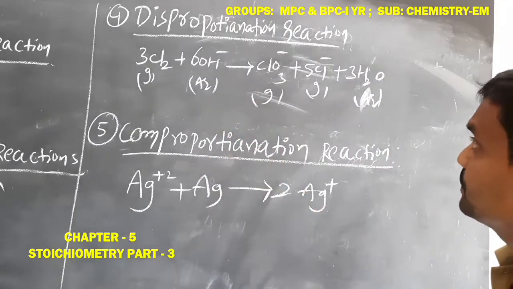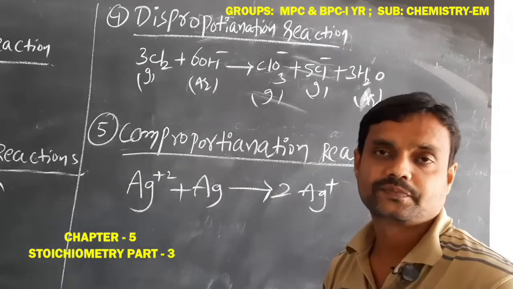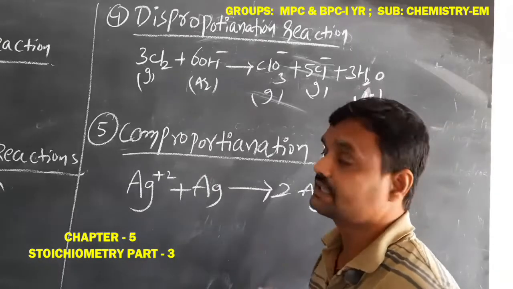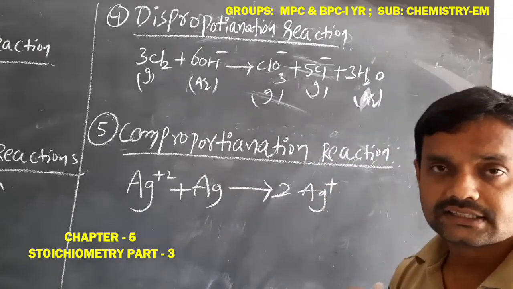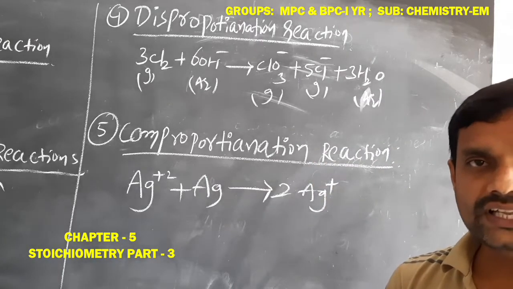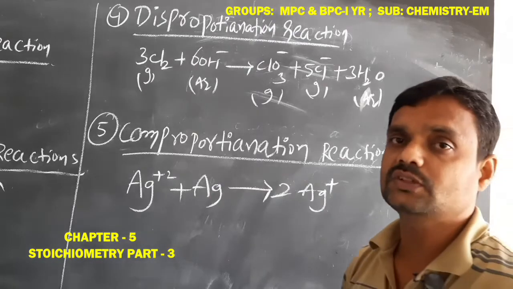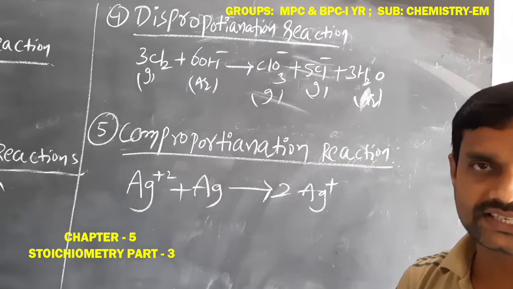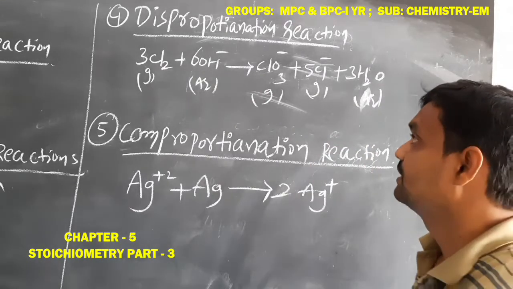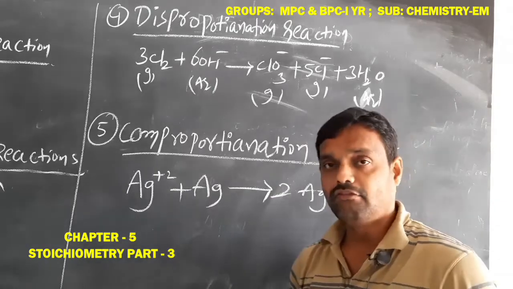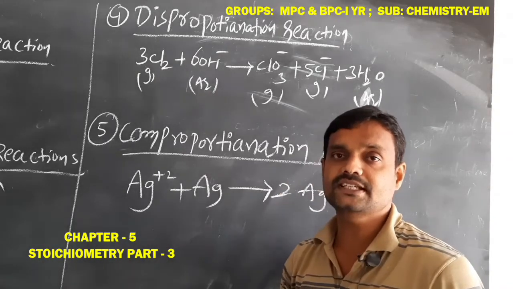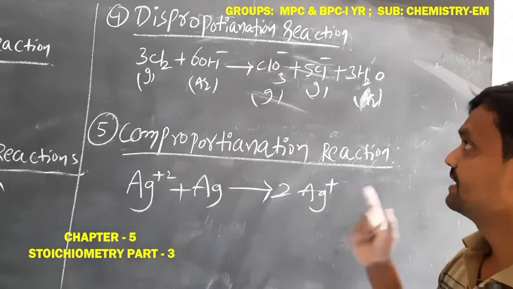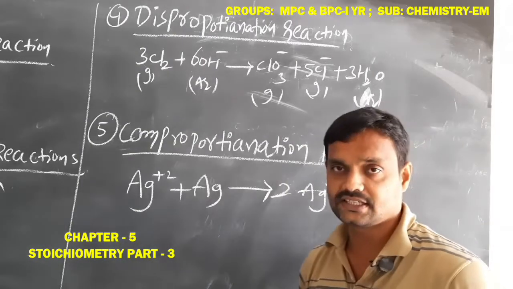The fourth one is the disproportionation reaction. Simple. A disproportionation reaction means a reaction in which only one element is involved in both oxidation and reduction. Simply that is called a disproportionation reaction. Okay students, what is that? Only one element is involved in the oxidation process and the reduction process. Simply that is called a disproportionation reaction.